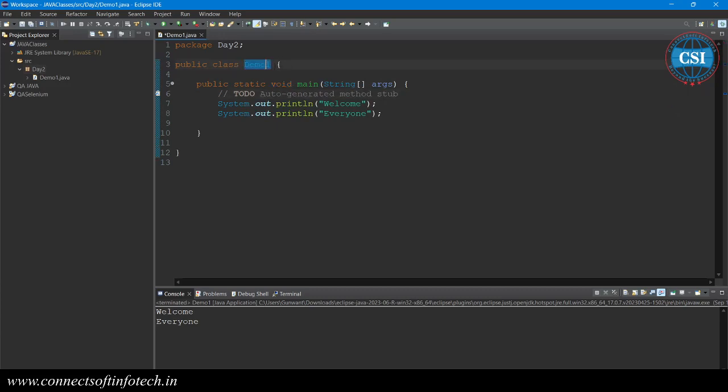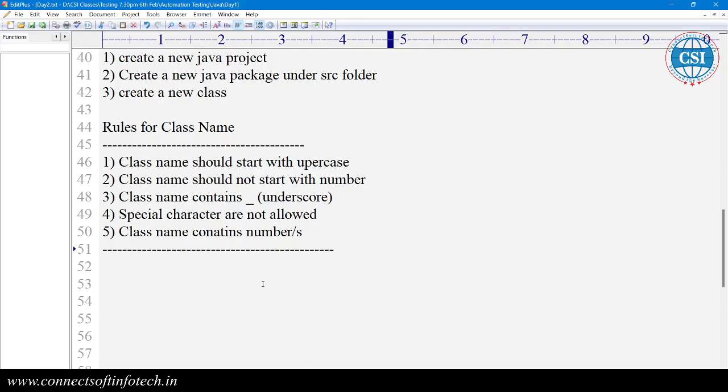So underscore is valid. Then you cannot use a special character. Suppose this is the at-the-rate symbol, we cannot use it here. So we have some rules for writing the class name. So always use a valid class name. Your class name is your .java file. The class name will be your .java file.